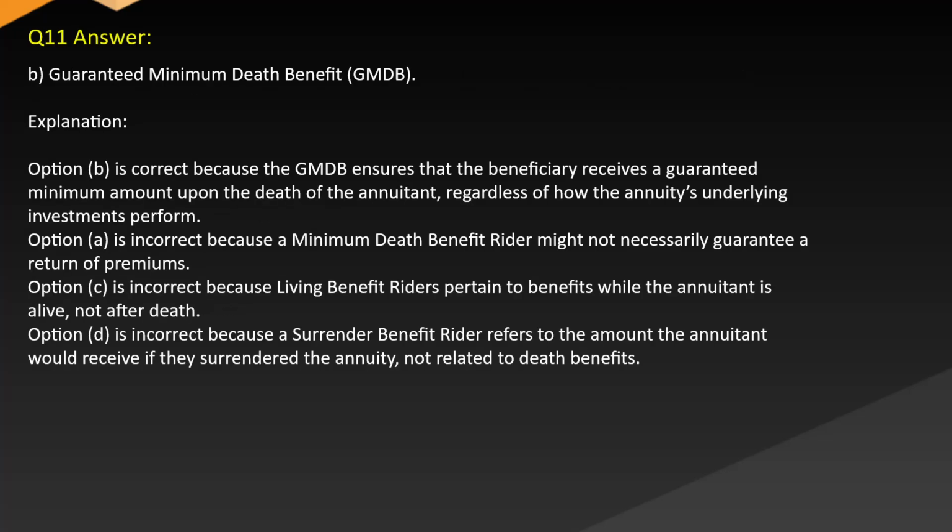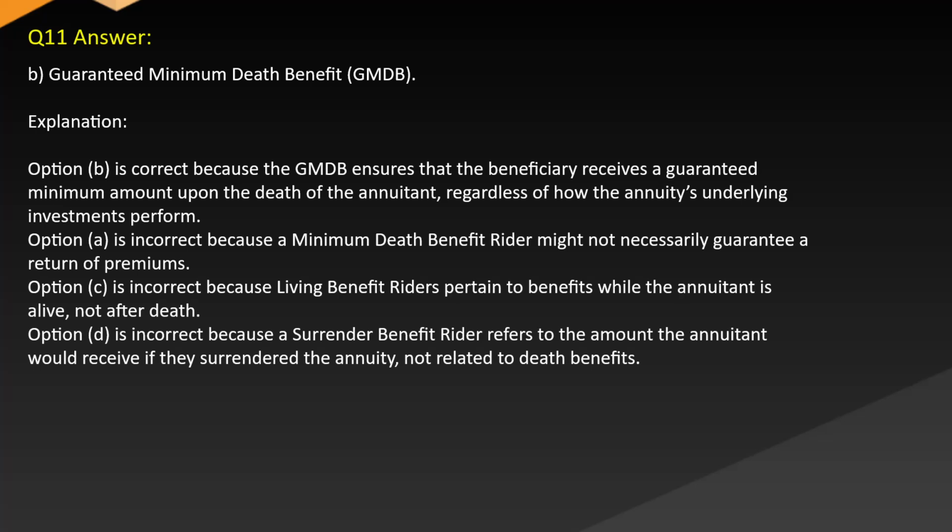Answer B. Guaranteed minimum death benefit, GMDB. Explanation. Option B is correct because the GMDB ensures that the beneficiary receives a guaranteed minimum amount upon the death of the annuitant, regardless of how the annuity's underlying investments perform.